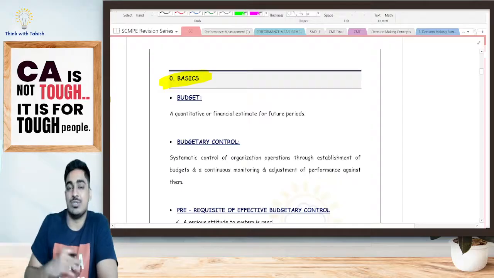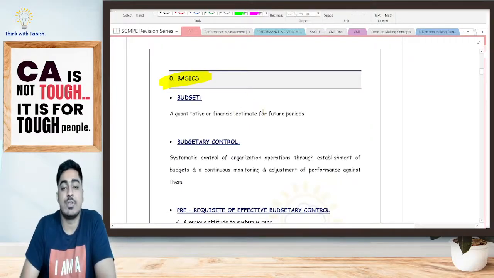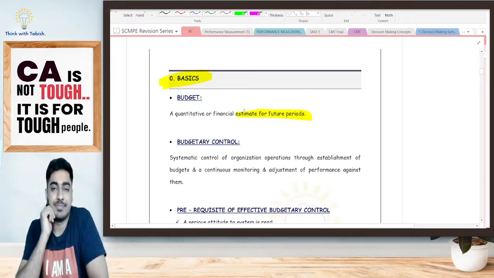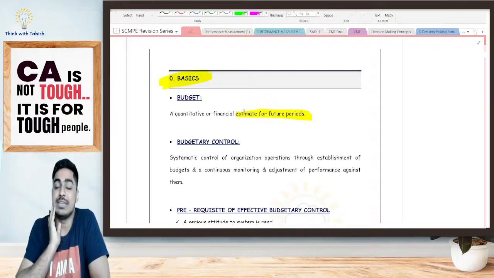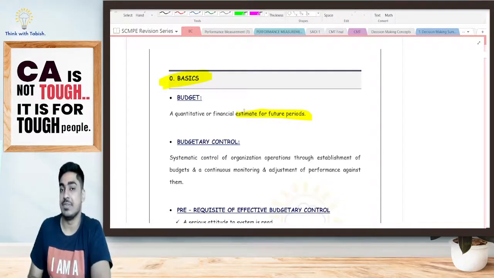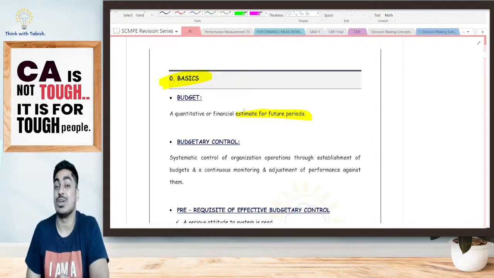What is a budget, students? In very simple terms, it is an estimate for the future period. How should that estimate be? Suppose I am telling I want to study, I will study very nice, I'll study like crazy, I will earn money like you cannot even count. Is that a budget? No, that's not a budget.